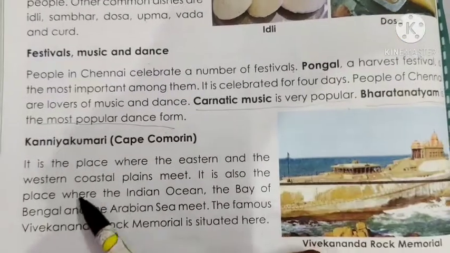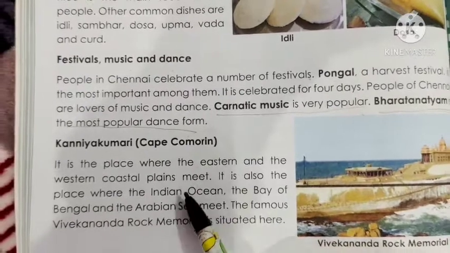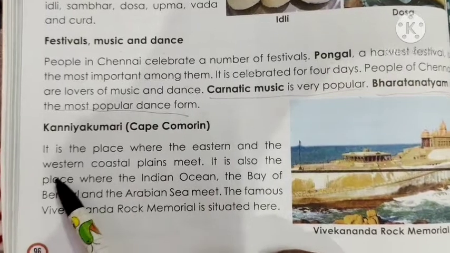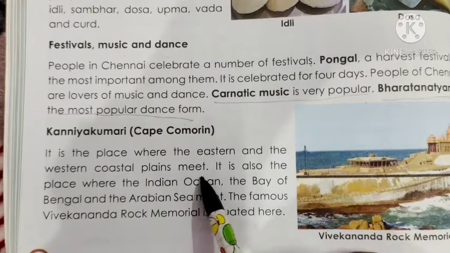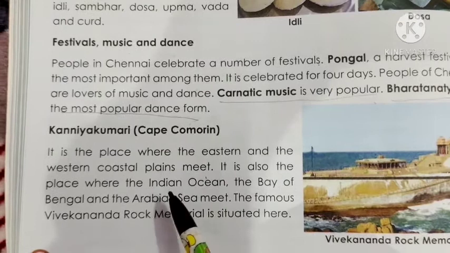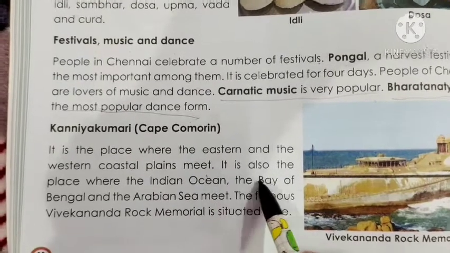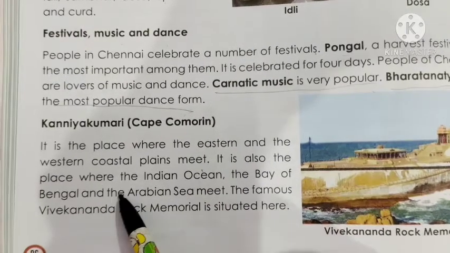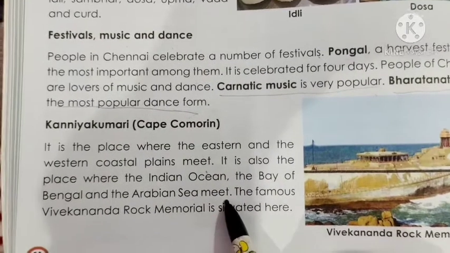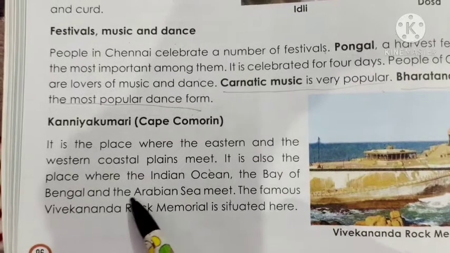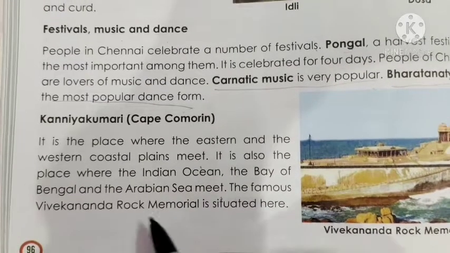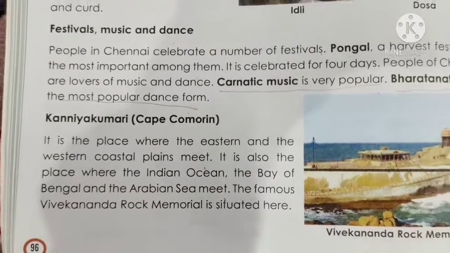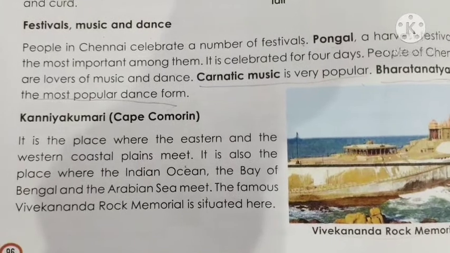Then next is Kanyakumari, Cape Comorin. It is the place where the eastern and the western coastal plains meet. So children, the eastern and western coastal plains meet in Kanyakumari. It is also the place where the Indian Ocean, the Bay of Bengal, and the Arabian Sea meet. Okay, in Kanyakumari the Bay of Bengal and the Arabian Sea meet. The famous Vivekanand Rock Memorial is situated here. So the Vivekanand Rock Memorial is very famous in Kanyakumari.